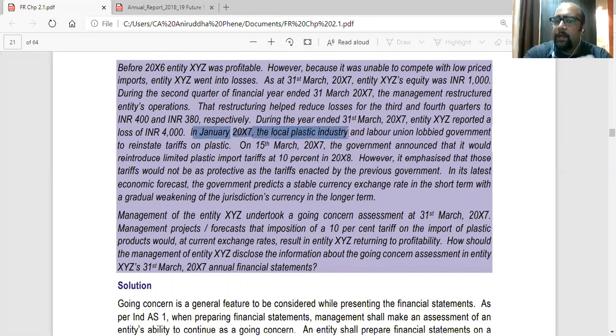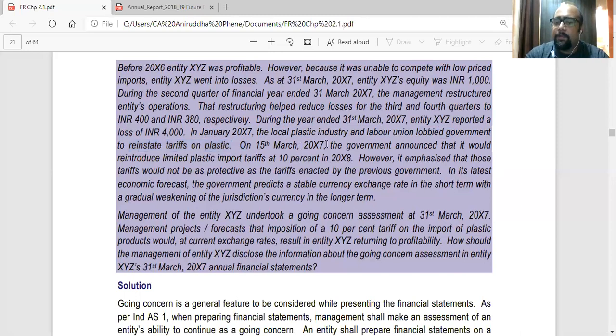For the year ended 31st March 2007, in that year only, in January, after 9 months of that tax being abolished, the local plastic industry, the manufacturers and the labor union also, because as the business shuts down, the people will go out of jobs, lobbied the government to reinstate tariffs on plastic. They said, please reinstate the tariffs, otherwise we'll go out of business and there will be job losses.